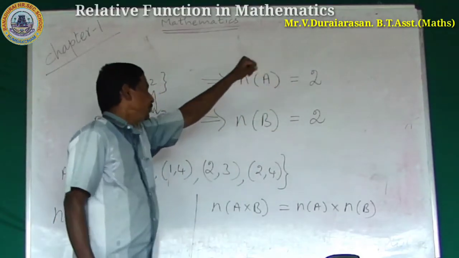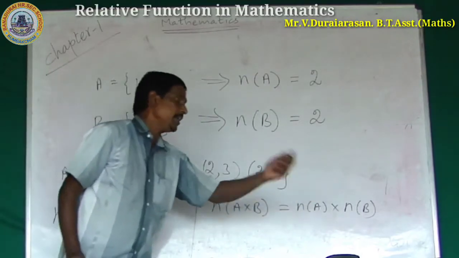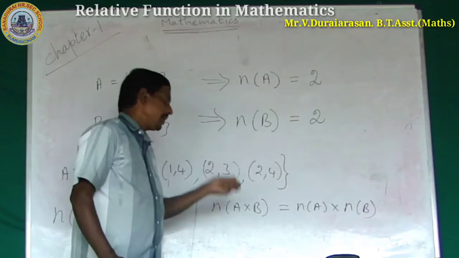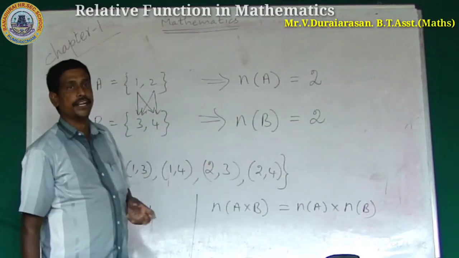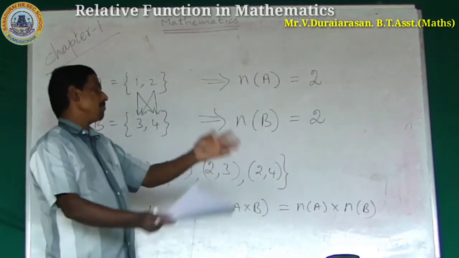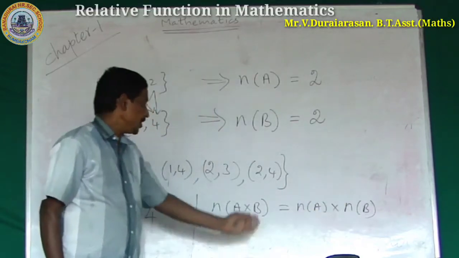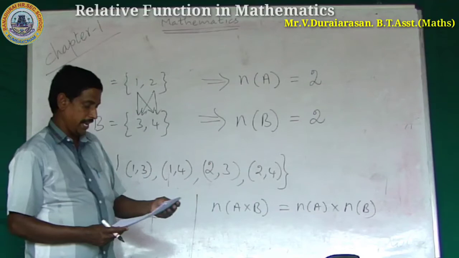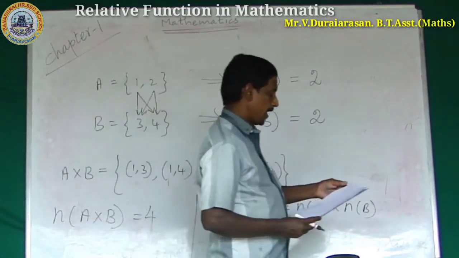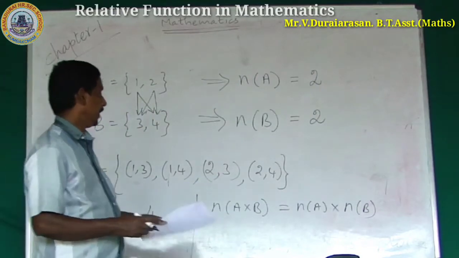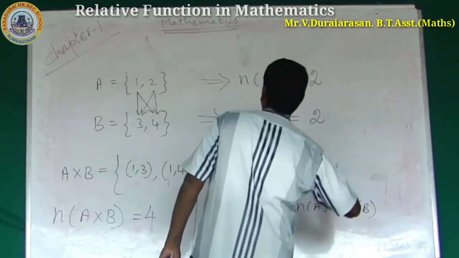Multiplying these 2, n of A into n of B. So, how many elements in the Cartesian product A cross B? Simply multiply: n of A into n of B is equal to n of A cross B. Okay? Right.